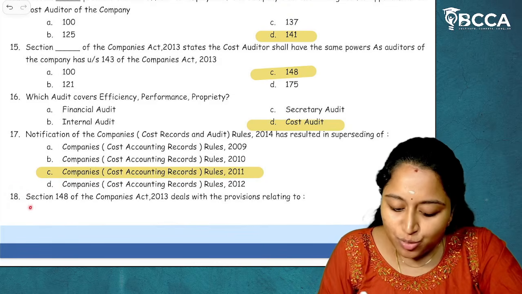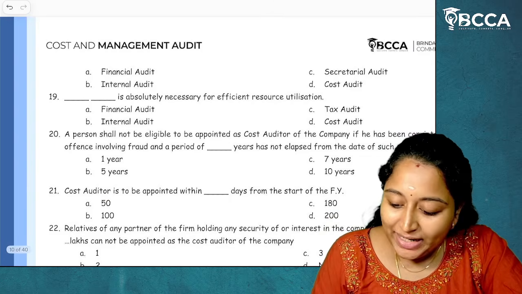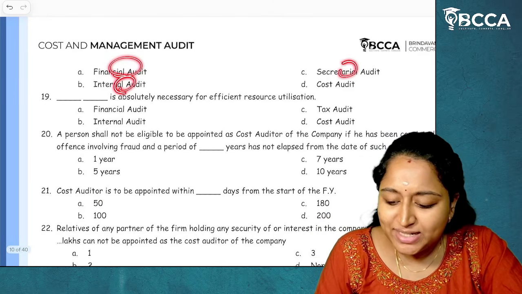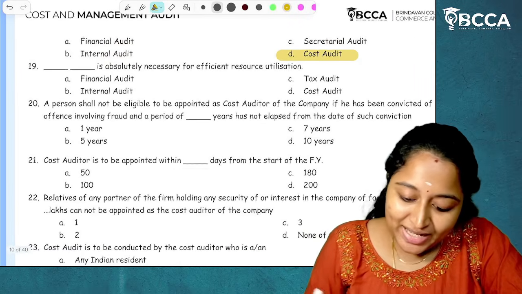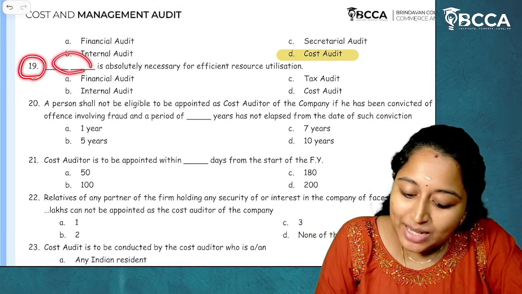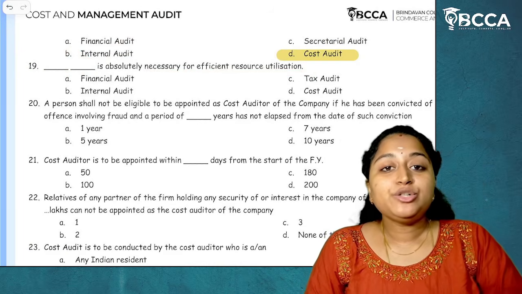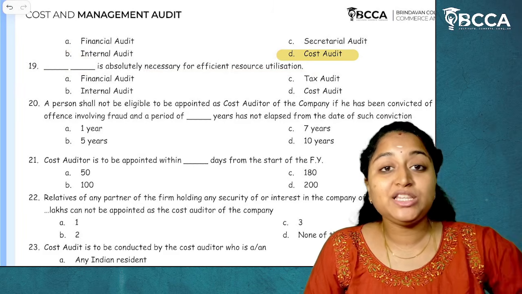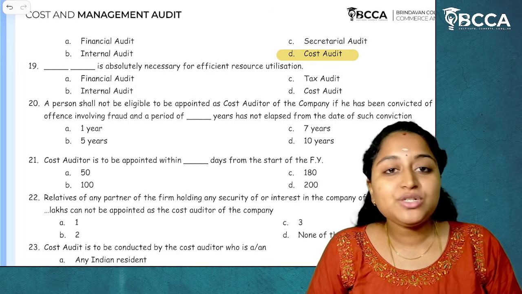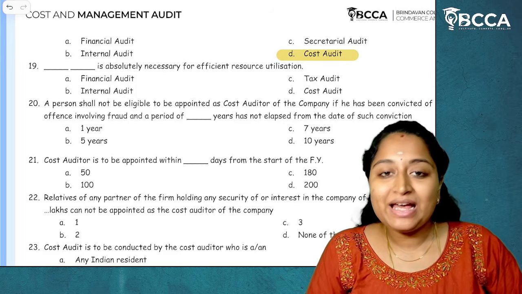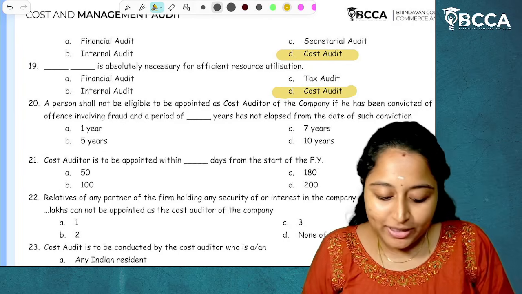Next, question number 18. Section 148 of the Companies Act 2013 deals with the provisions relating to what? Financial audit, internal audit, secretarial audit, cost audit. Cost audit. I hope it is clear. Next, question number 19. Dash is absolutely necessary for efficient resource utilization. Optimum utilization of resources. We have seen that in the scope of cost audit, and in the advantages of cost audit as well. Optimum utilization of resources is taken care of in cost audit. I hope it is clear. So the answer will be cost audit.